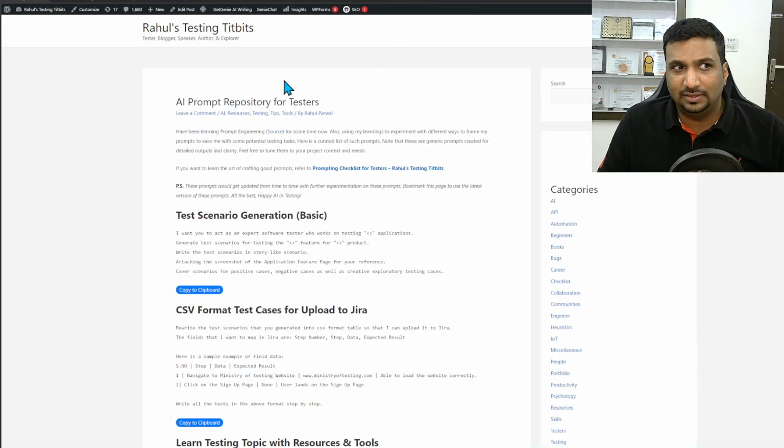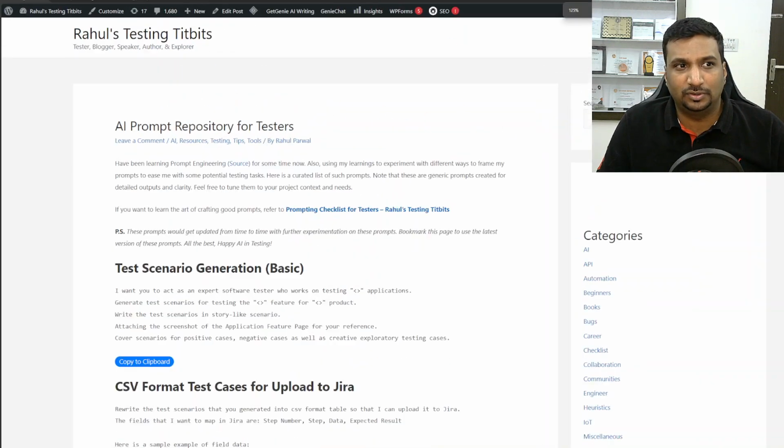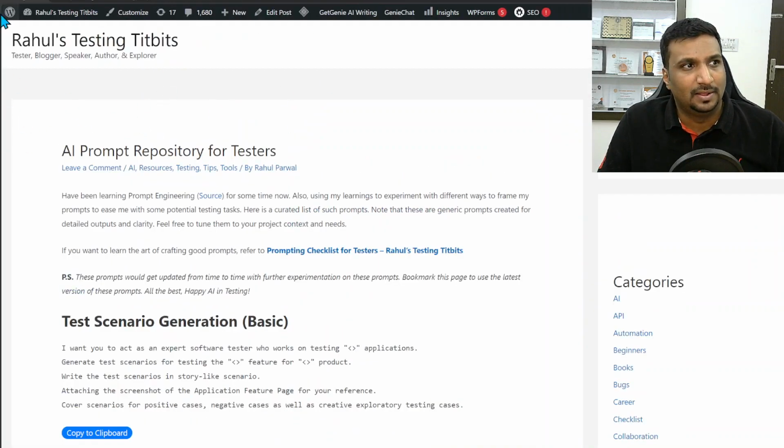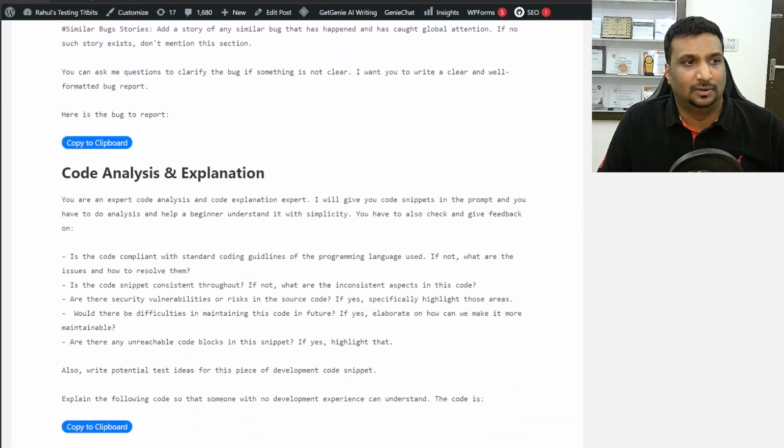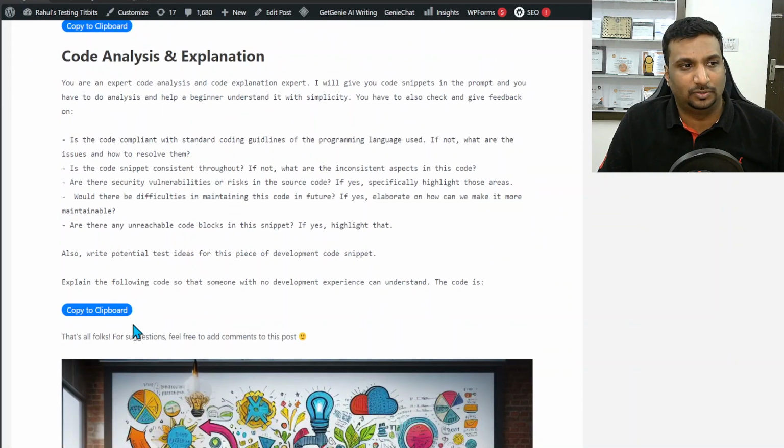In the AI prompt repository for testers, which is available on my website Rahul's Testing Titbits, I have added this code analysis and explanation prompt. You can just click on copy to clipboard and use it for your use case, or extend it and make your own version.